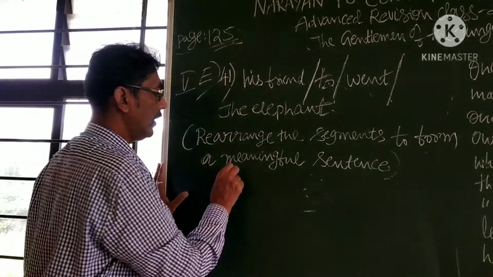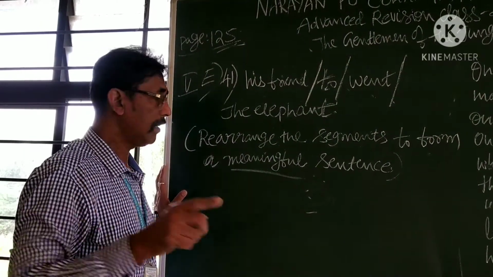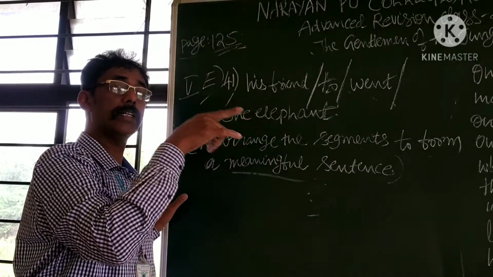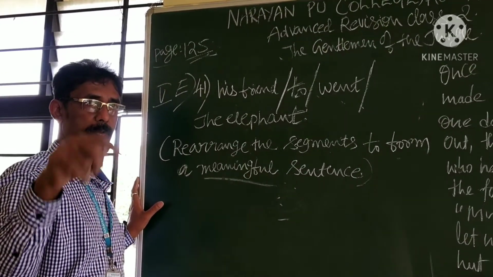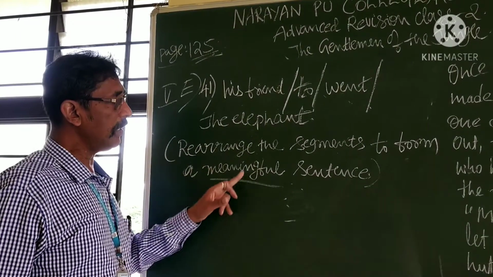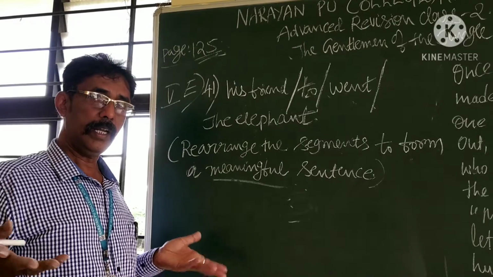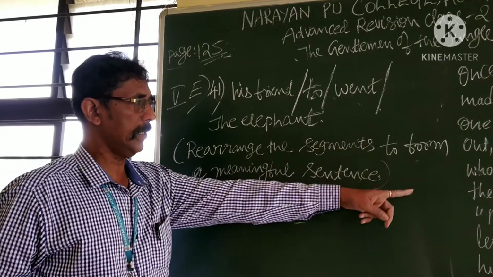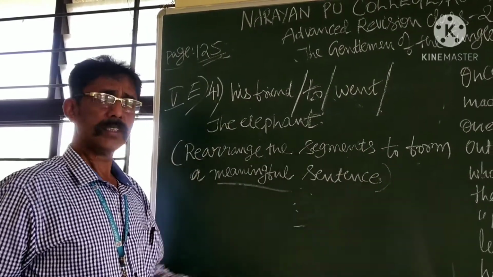But here is the Ankusham, controller, steering. Meaningful sentence, how it is found in the textbook. It is the law of English in PUC. Yes, you must frame a meaningful sentence, not a common sentence. It is your duty to learn each and every word and sentences which are in the textbook.